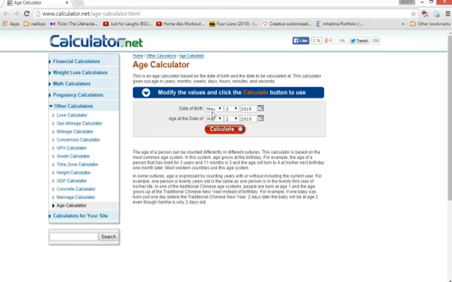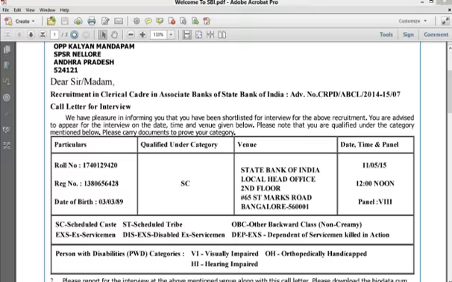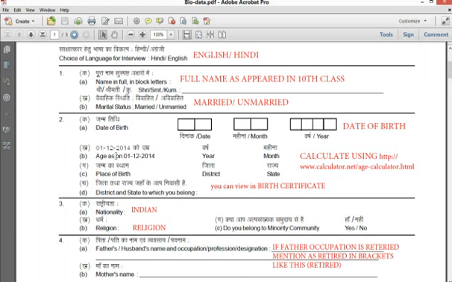This is the link. Put your date of birth. And the age at the date of. In your hall ticket, in your biodata form, it is mentioned as on 1st December 2014.